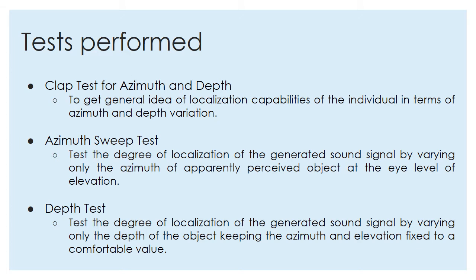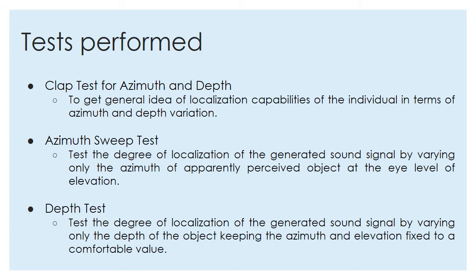Clap test for azimuth and depth. In this test, we clapped at different azimuths and depths and made the subject identify the source of each clap by pointing their hands in their felt direction. This is done to obtain a general idea of the localization capabilities of the subject.